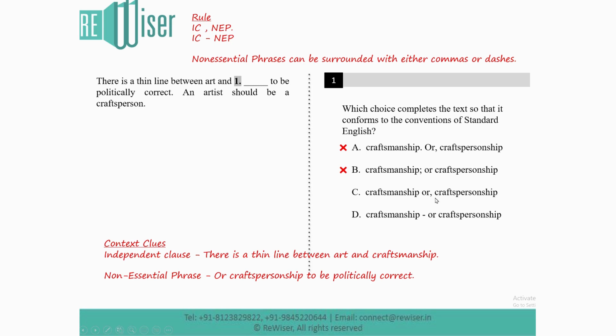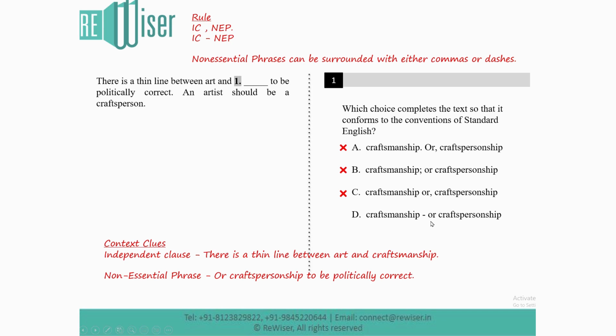Then moving on to option C, craftsmanship, or comma, craftspersonship to be politically correct. Now our non-essential phrase is not just craftspersonship. It's not craftspersonship to be politically correct. It's or craftspersonship to be politically correct, because when you remove this phrase, you're actually getting a complete sentence. So this comma should not be after or. In fact, it should be before or, because our non-essential phrase begins with or. So therefore C can be eliminated.